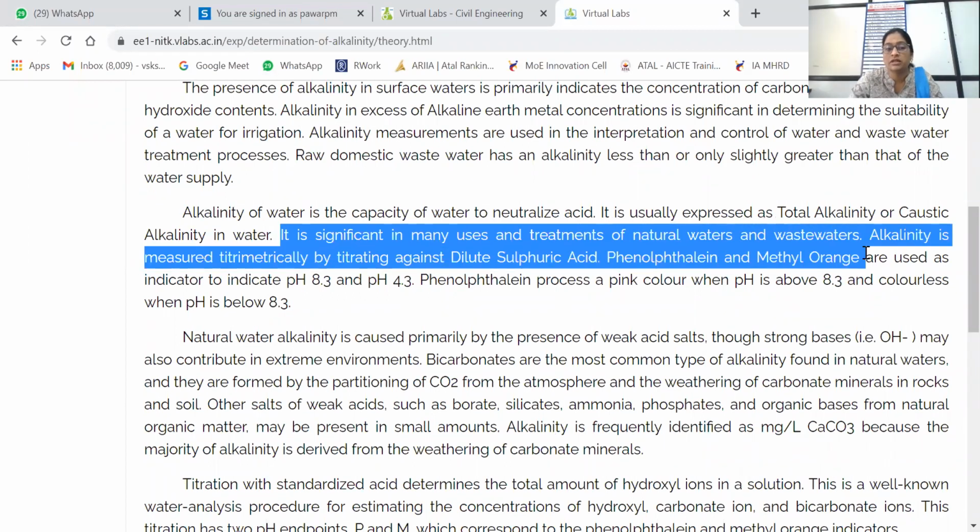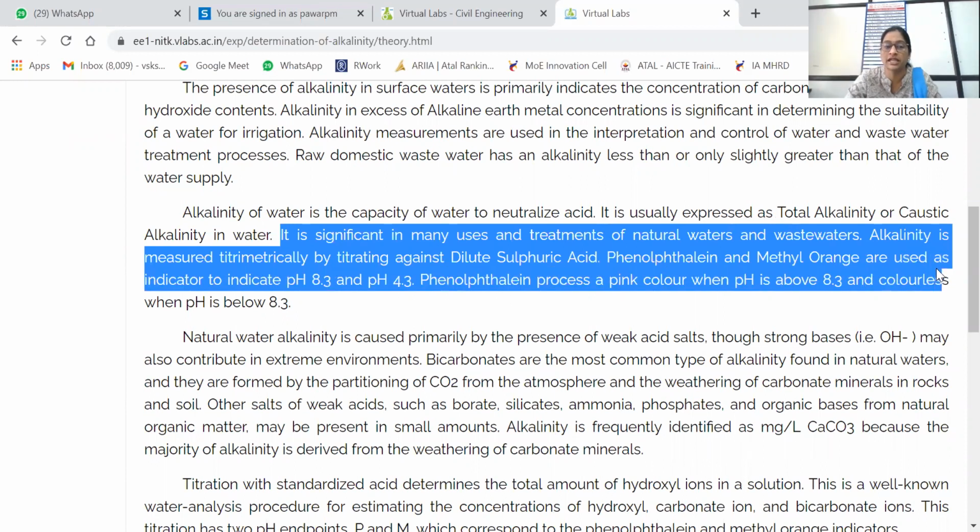Alkalinity is measured titrimetrically by titrating against dilute sulfuric acid. Phenolphthalein and methyl orange are used as indicators to indicate pH 8.3 and pH 4.3. Phenolphthalein produces a pink color when pH is above 8.3 and is colorless when pH is below 8.3. So in short, this explains the process of how to perform this experiment.